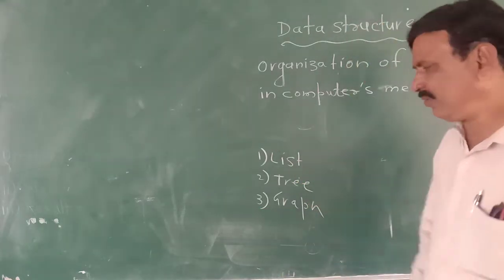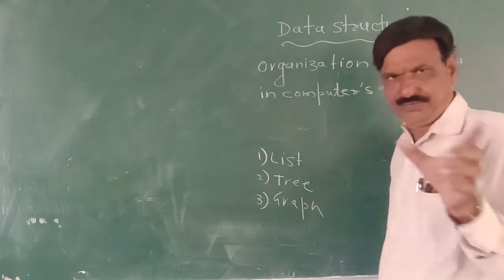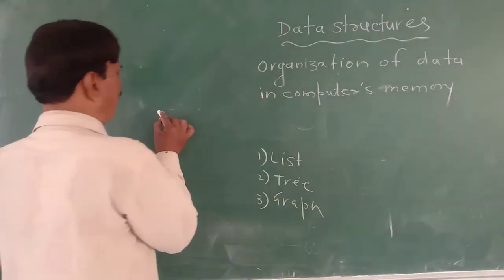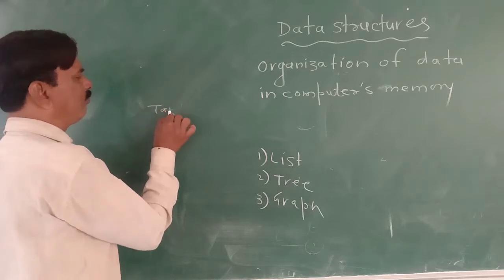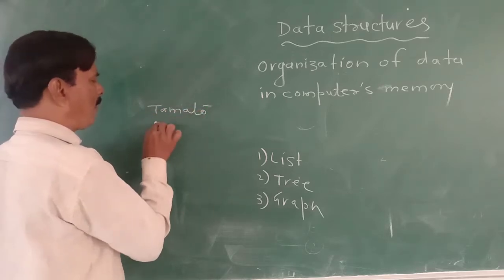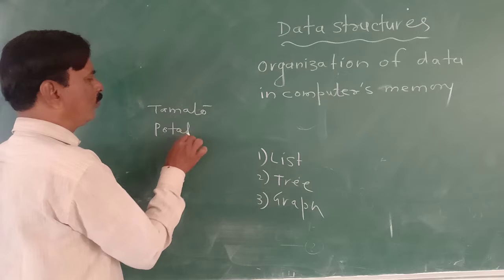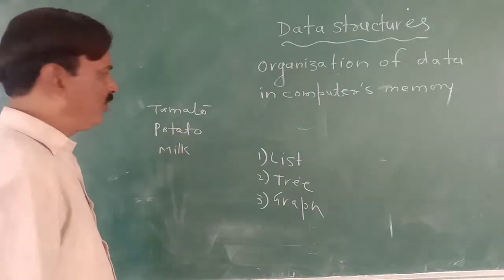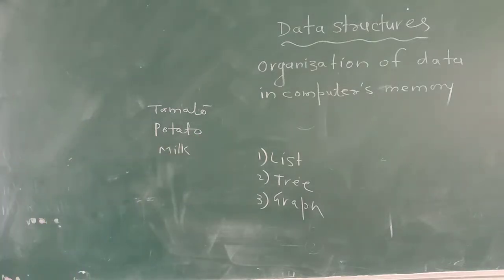On plain paper we can prepare a list. What does it require? It requires some number of elements, say tomato, potato, milk. So these are the three elements: potato, tomato, milk.